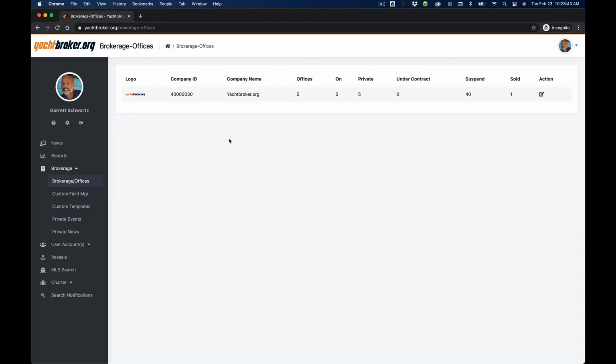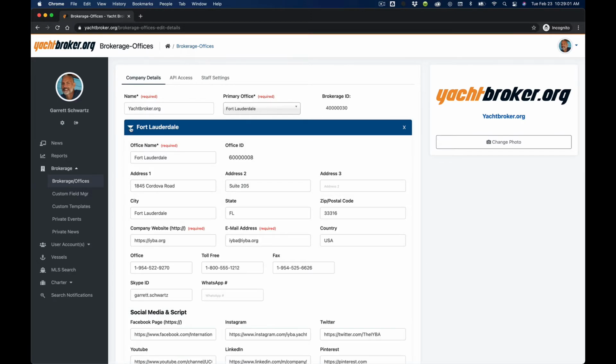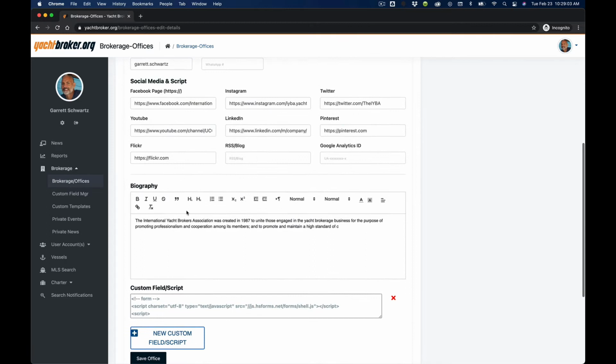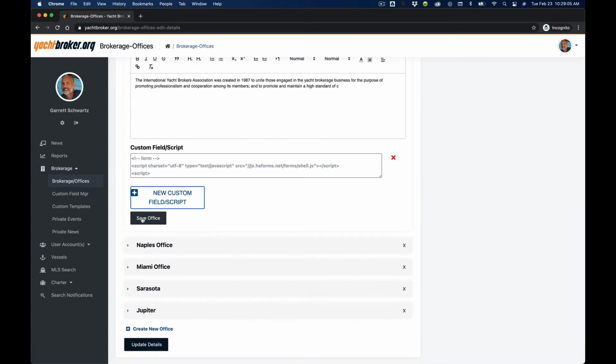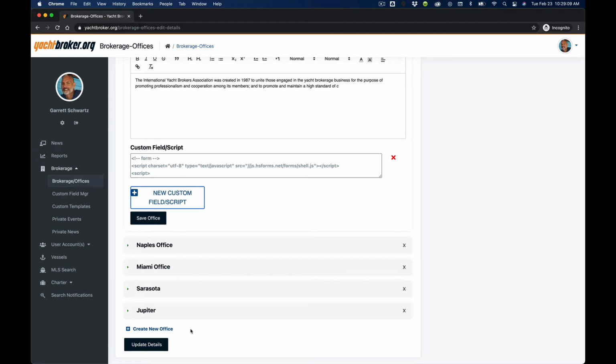The brokerage/offices page is where you can see a quick overview of your company's information, and then admin only will be able to click the edit button and create and add your logos on the top right, all of your offices. To edit any particular office, just open and close the toggle, and then when you're done editing, just click Save. To create a new office, click on the lower Create New Office button and then click to save your details.